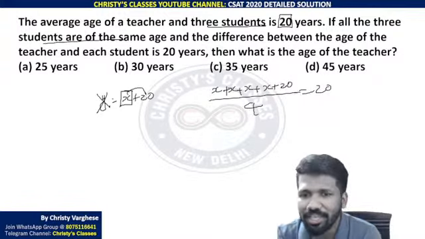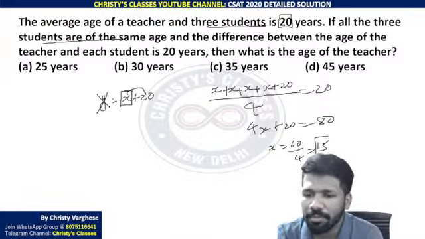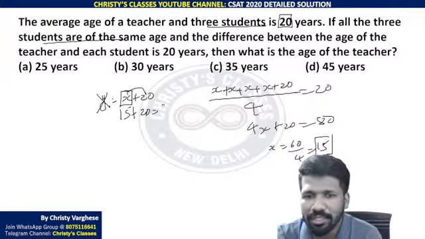You can directly say 4x plus 20 is 80. So x is equal to 60 by 4, 15. But remember, x is what? Student's age. Student's age is not what we want. The teacher's age is what is asked. 15 plus 20, 35. So 35 years is the correct answer.